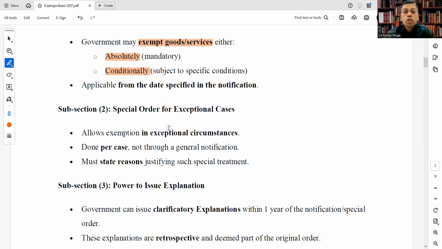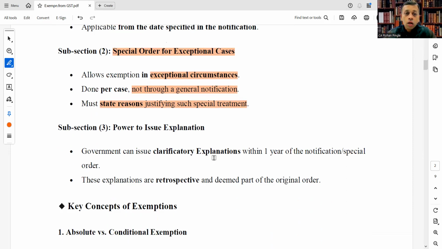What does subsection 2 talk about? Subsection 2 of section 11 talks about special order for exceptional cases. It allows exemption in exceptional circumstances, done per case, that is individual, not through a general notification, and must state a reason justifying such special treatment. They need to state reasons to justify their order, their treatment.